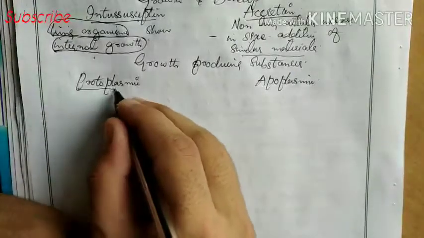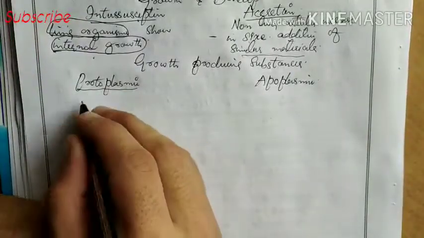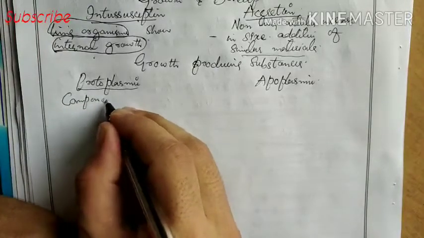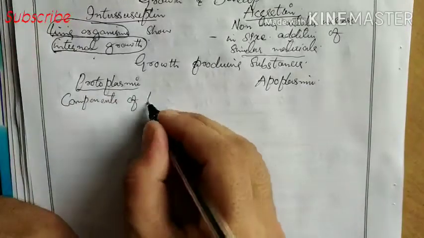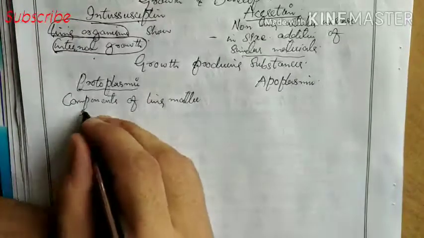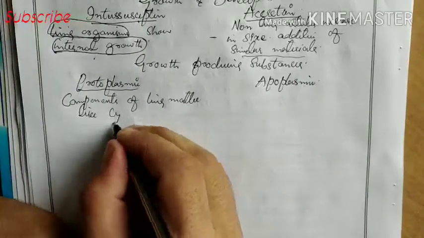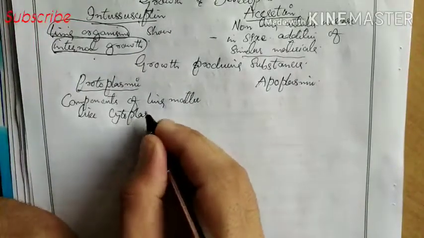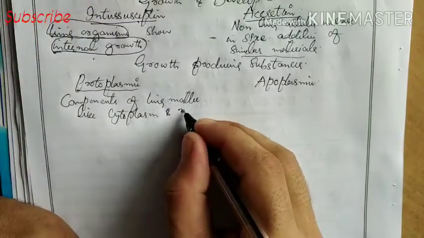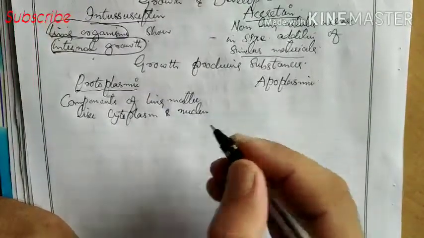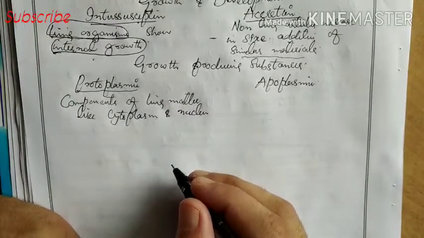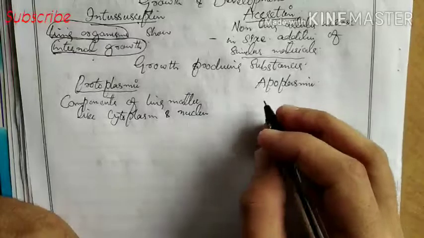Now, protoplasmic substances are the components of living matter, like cytoplasm and nucleus. So protoplasmic substances are the components of living matter like cytoplasm and nucleus.